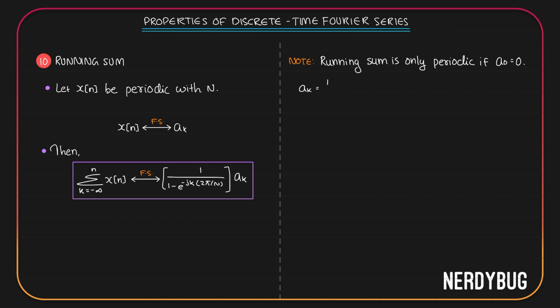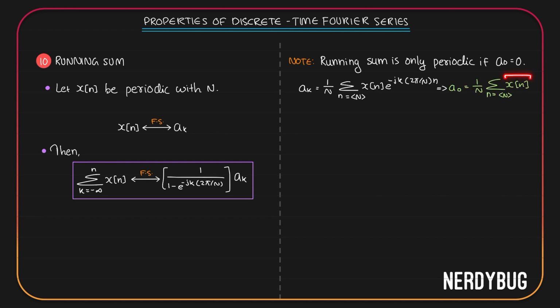We know ak is given by the expression 1 by n, summation where n can take any n consecutive integer values, x of n e raised to minus jk 2 pi by n. From here, we can write what a0 is. To get a0, we have to put k is equal to 0. Then this term will become e raised to 0, which is 1. So we get a0 is equal to 1 by n, summation where n can take any consecutive n integer values of x of n.